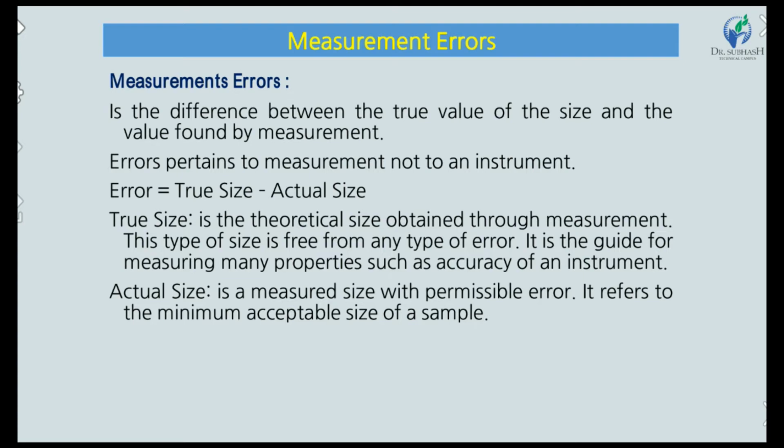So what is the true size? True size is the theoretical size obtained through measurement. This type of size is free from any type of error. It is a guide for measuring many properties, such as the accuracy of an instrument. So it is called the true size. If 50 mm is given as the true size, it is the true size. The actual size is the measured size with permissible error, and it refers to the minimum acceptable size of the sample. So the actual size is what we get when we take any kind of measurement with the help of an instrument; the reading is called the actual size of that part or dimension.